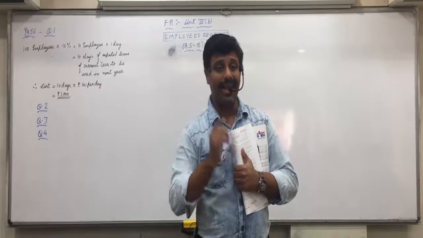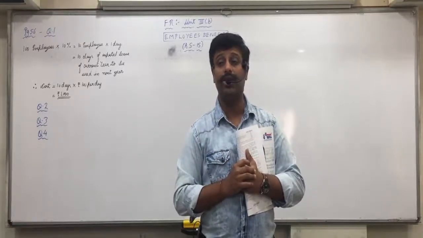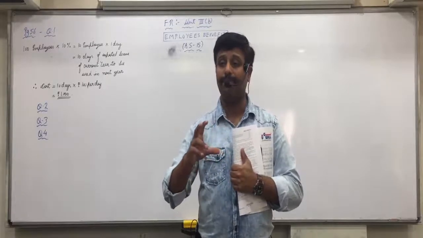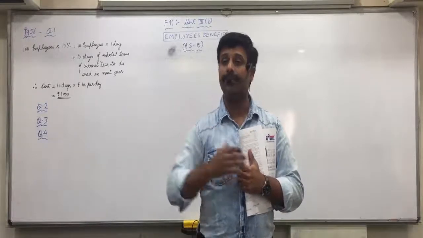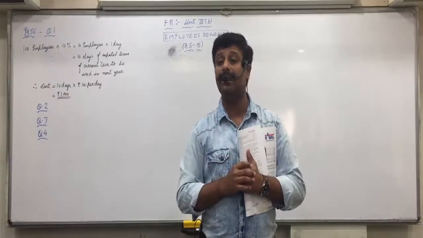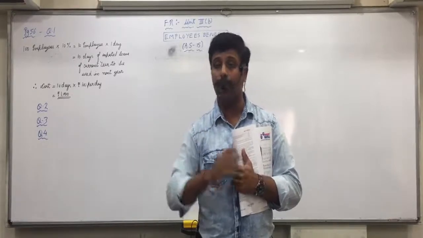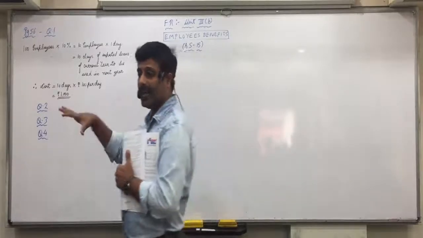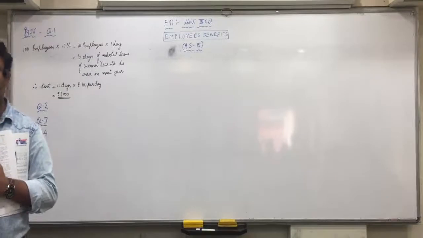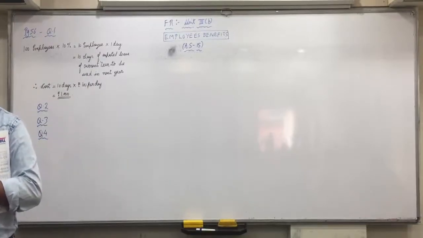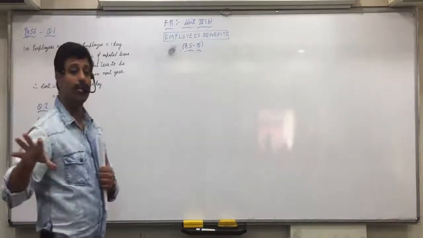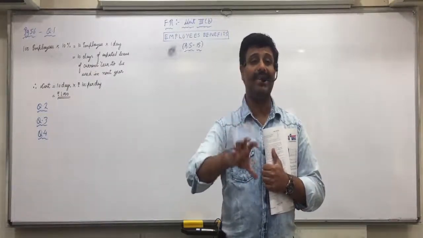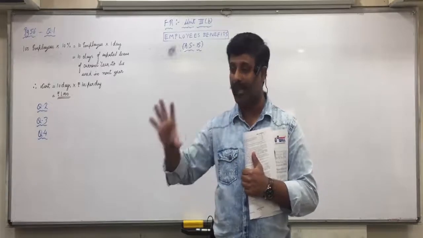Have you heard this term earlier? Actuarial valuation. In insurance companies, we discussed it in brief. Actuaries are the technical people who estimate. Like in life insurance companies, they generally hire actuaries who estimate how many people are going to die in a certain number of years, so that the company has an expectation of how much amount of policy it might have to pay. So actuaries deal with human resources. Estimating death, retirement, etc. is all done by actuaries.